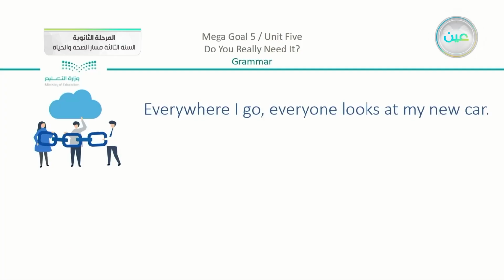Here we're going to look at this sentence. We have here, everywhere I go, everyone looks at my new car. Now we did mention that we have here the adverb clause at the very beginning and the conjunction everywhere, and we do have a comma.